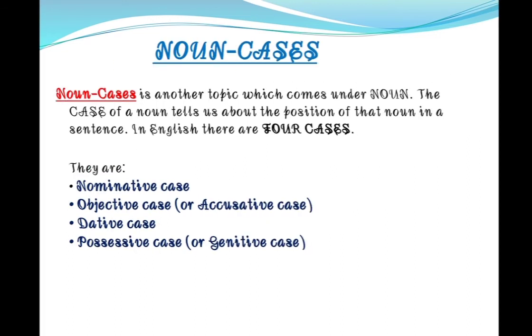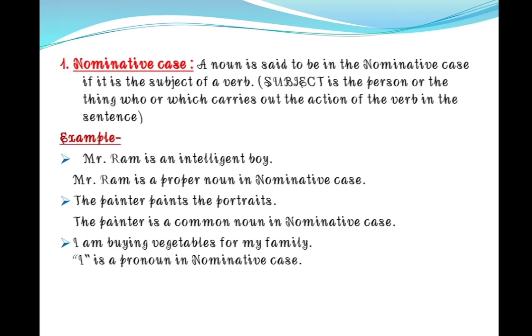Now we will talk about noun cases. Noun cases is another topic which comes under noun. The case of a noun tells us about the position of that noun in a sentence. In English, there are 4 cases. First one, nominative case. Second, objective case. Third, dative case. And fourth, possessive case. One by one, we will talk about all 4 cases. First, let's start with the nominative case.